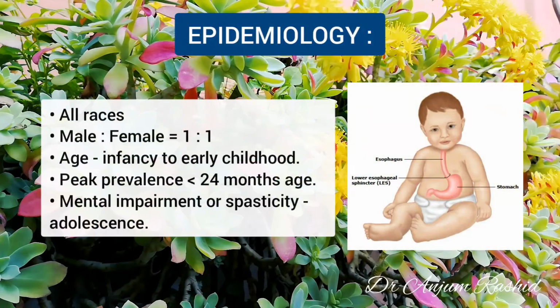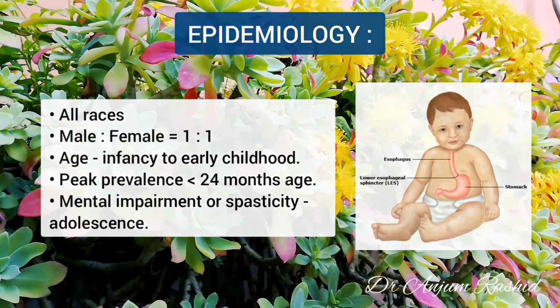Now, the epidemiology of Sandifer syndrome. Race does not seem to influence the incidence, and no sex predilection is recognized. Typically, Sandifer syndrome is observed from infancy to early childhood. Peak prevalence is in individuals younger than 24 months. Children with mental impairment or spasticity may experience Sandifer syndrome into adolescence.